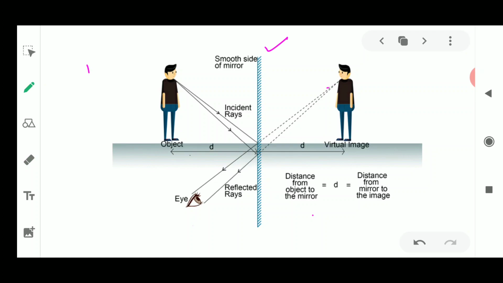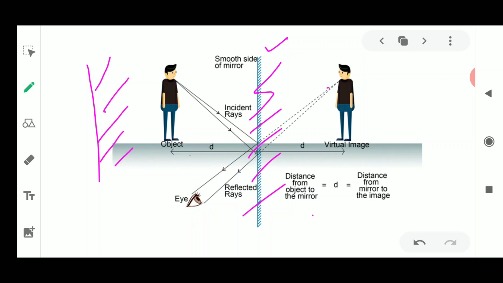So when you draw a straight line, one side of the mirror is always polished. If I draw small lines like this on one side of the mirror, these small blue lines, as you can see here very properly, show the opaque surface.